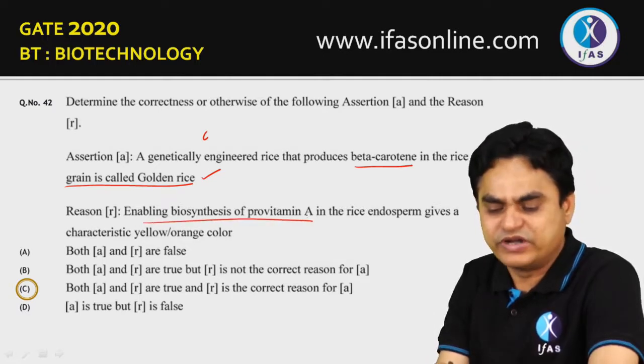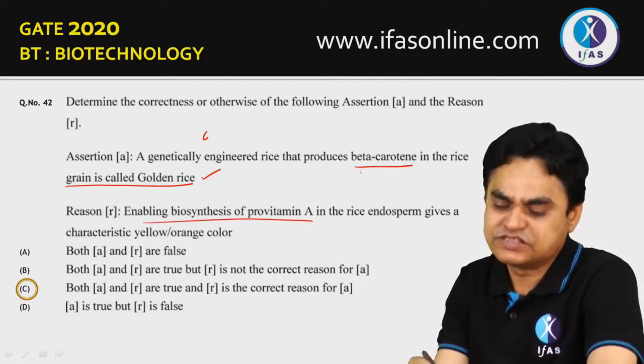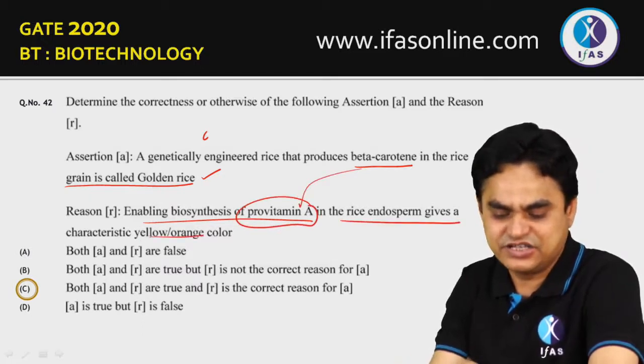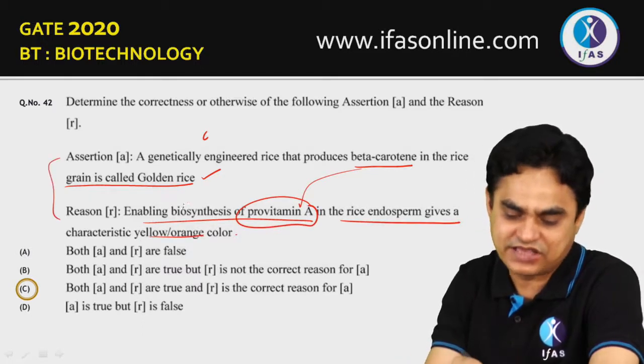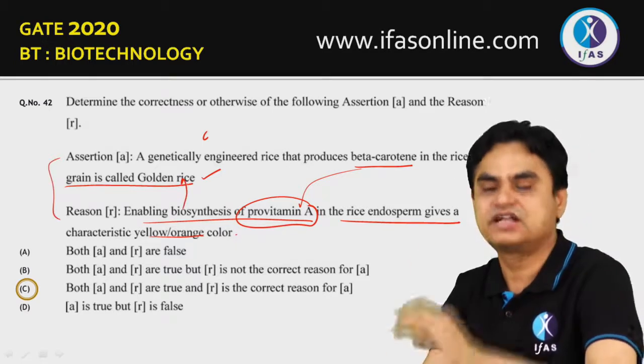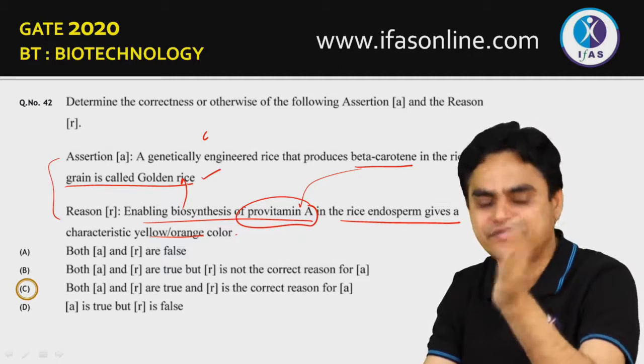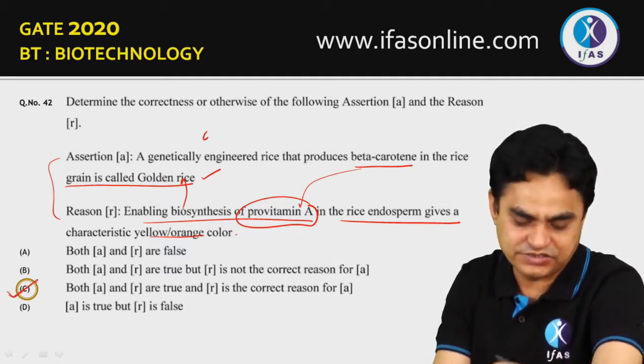Enabling biosynthesis of provitamin A, which is beta carotene, in the rice gives a characteristic yellow-orange color. Yes, that is true. That's why this has been named as golden rice. So correct answer is that both A and R are true, and R is a correct reason for A. So correct answer would be option C.